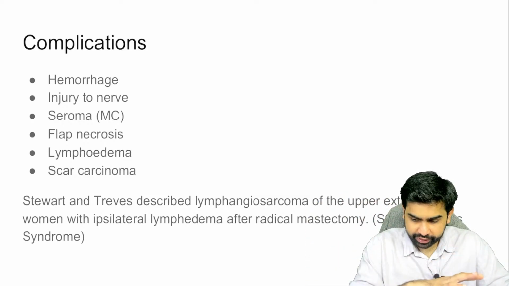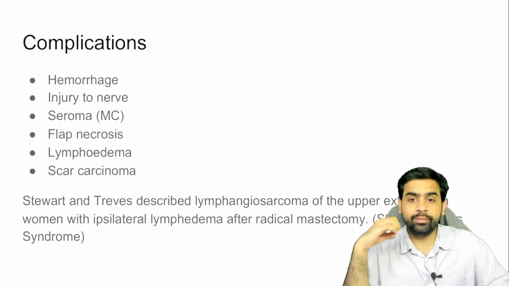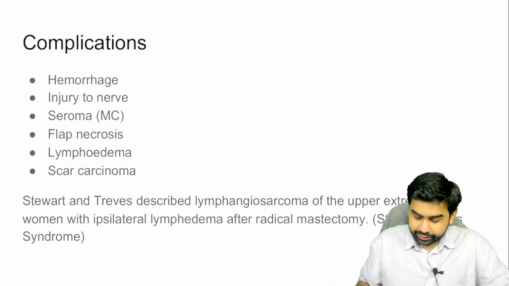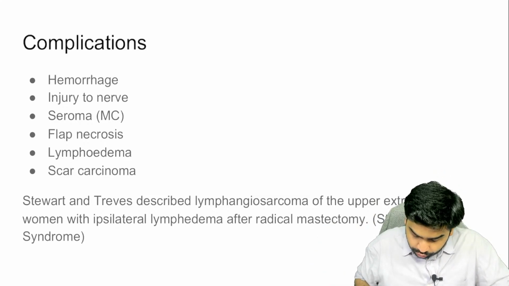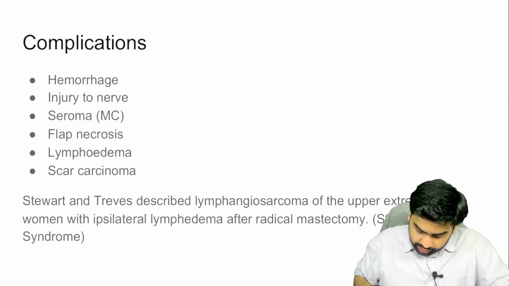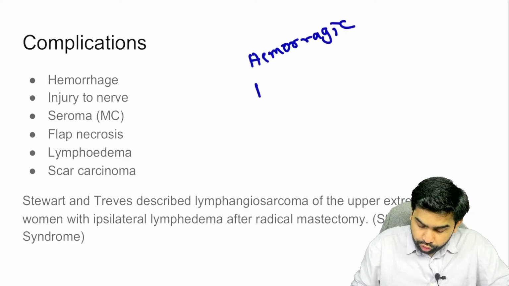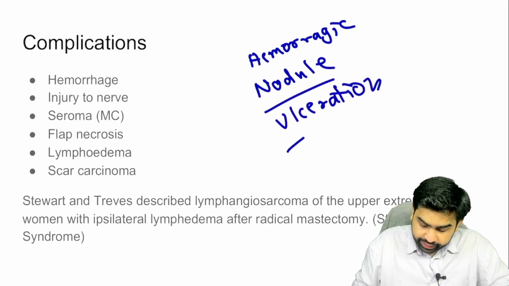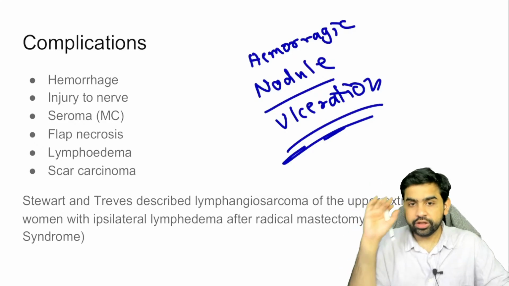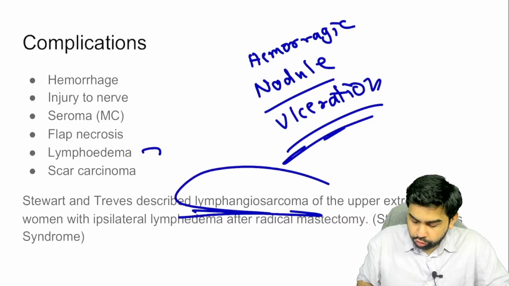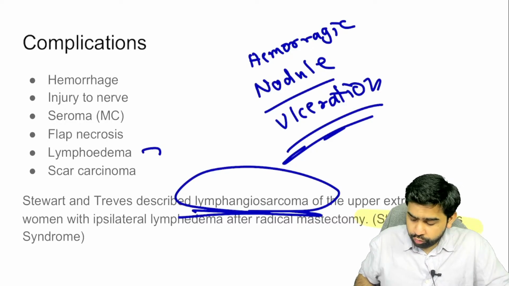Now, if that swelling is present for a prolonged period of time, let's assume 8 years, 10 years or something like that, and in the question they distinctly give you that there is a development of a hemorrhagic nodule or ulceration in that lymphedema, after 8-10 years or so, this is a transformation of a lymphedema into lymphangiosarcoma, and this is referred to as Stewart-Treves syndrome.